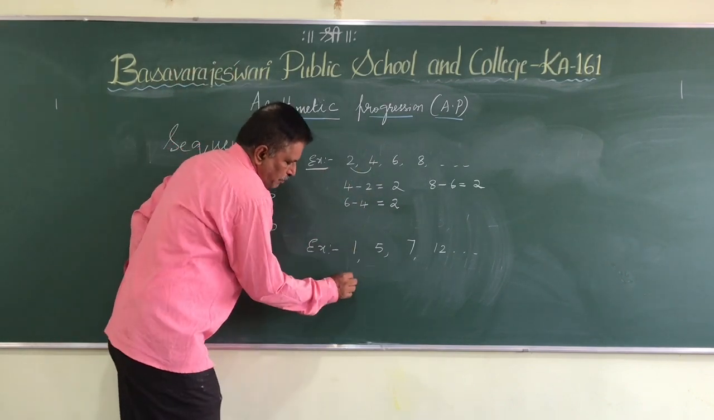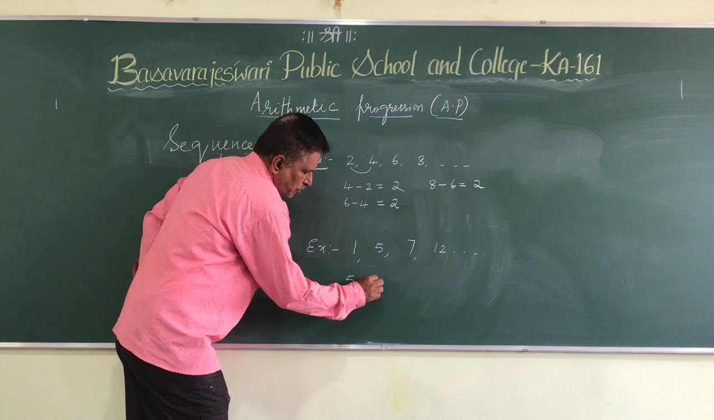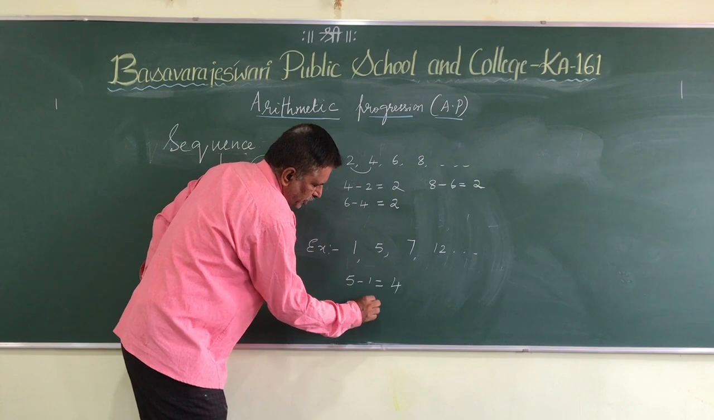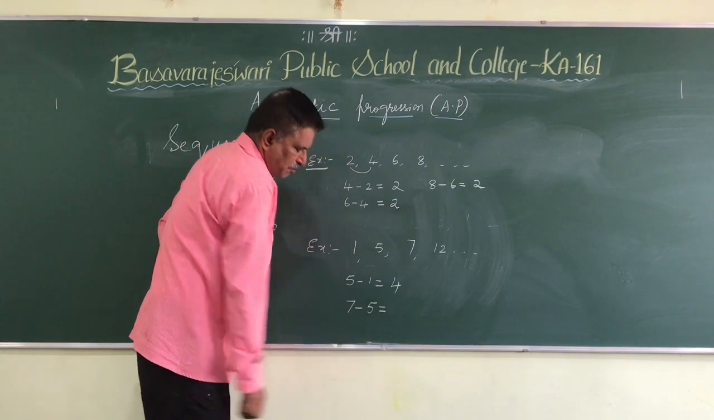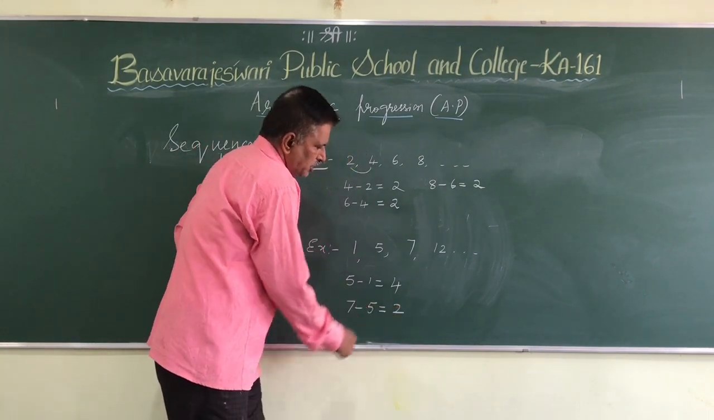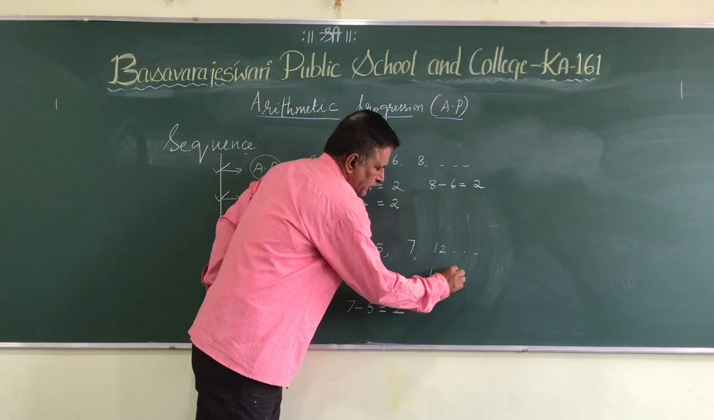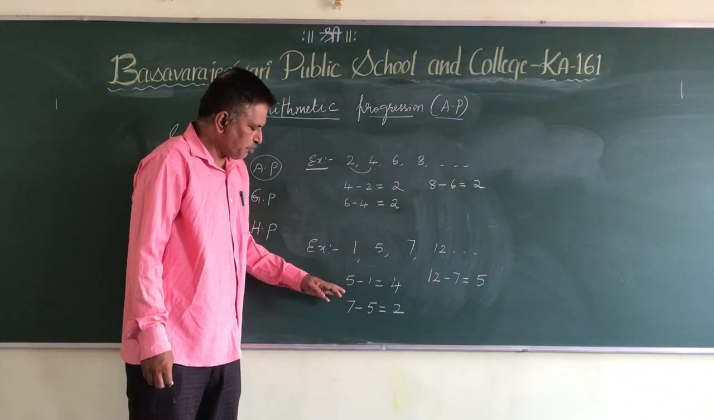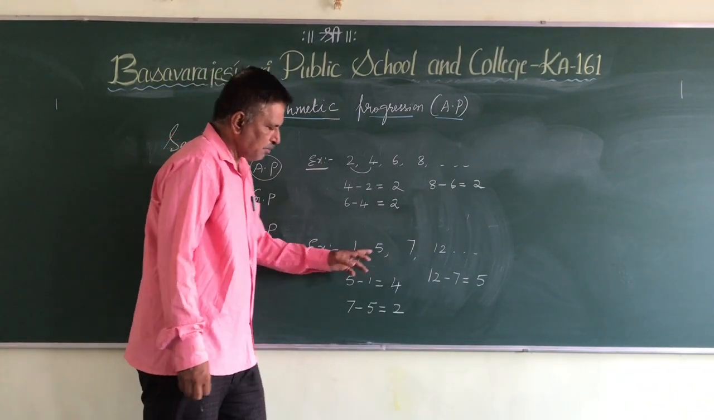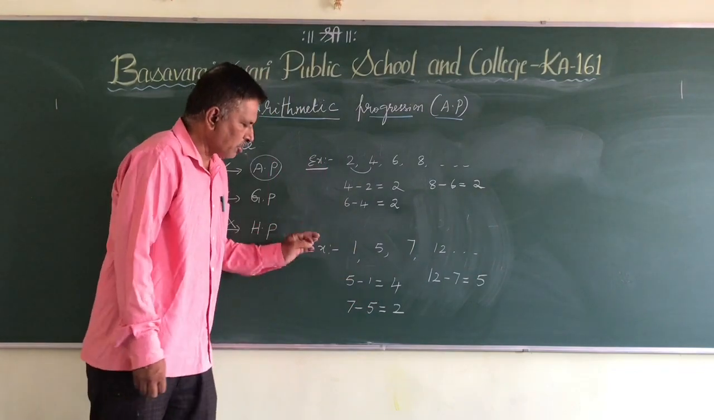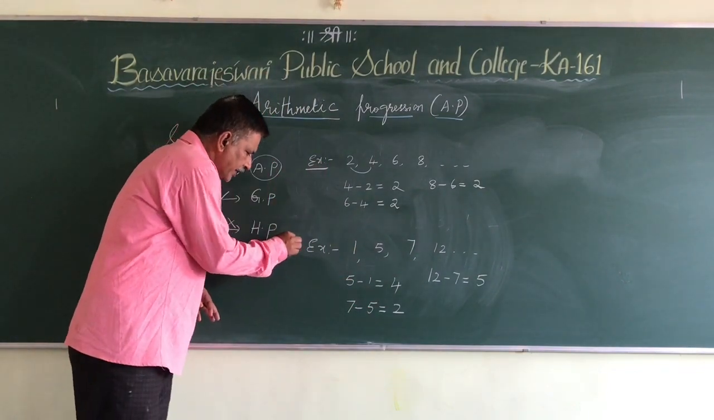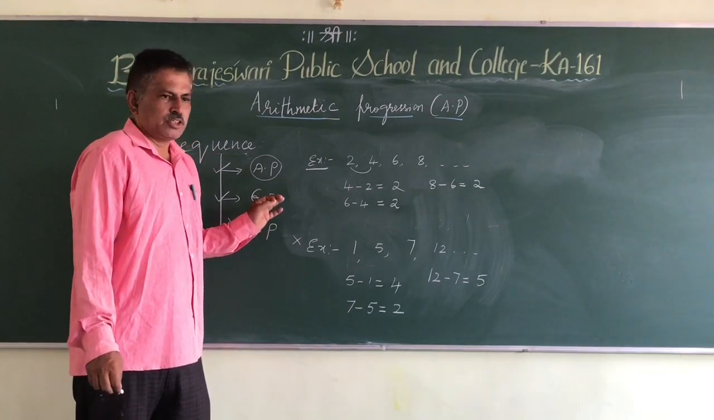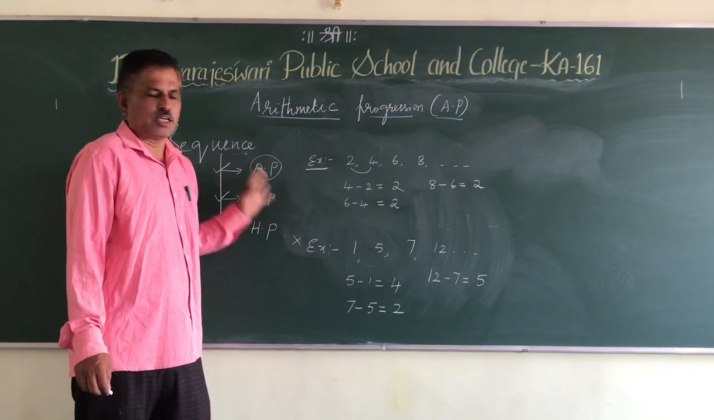Now in the second example, second term 5 minus 1 is 4. Then third term minus second term, 7 minus 5, is 2. Next, 12 minus 7 is 5. In this case, what happened? The difference between a term and its preceding term is not the same. It is not constant. Hence, this cannot be taken as an arithmetic progression or arithmetic sequence.